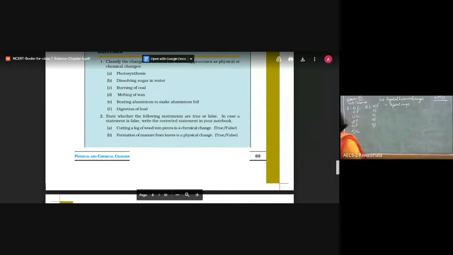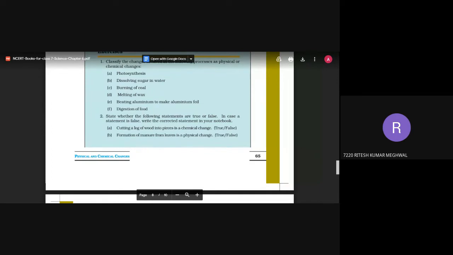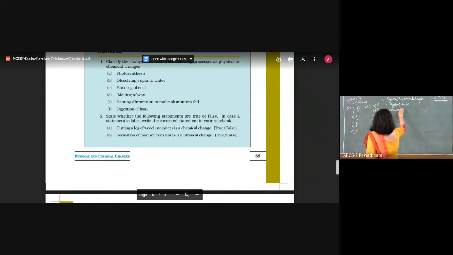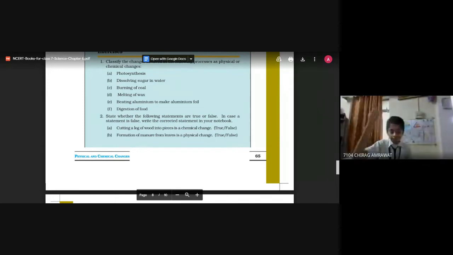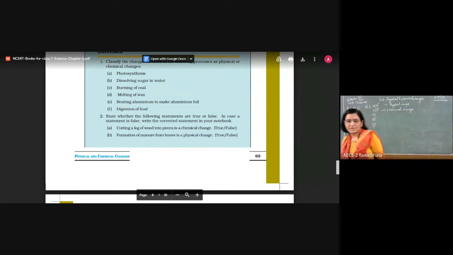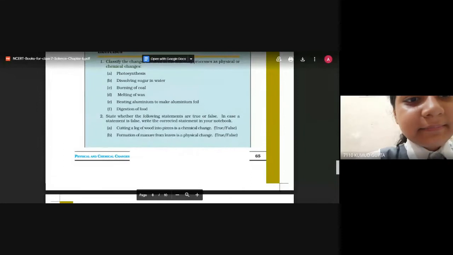Now the B part of it. Formation of manure from leaves is a physical change. False. Formation of manure from leaves is a chemical change, as we get manure, a new substance.